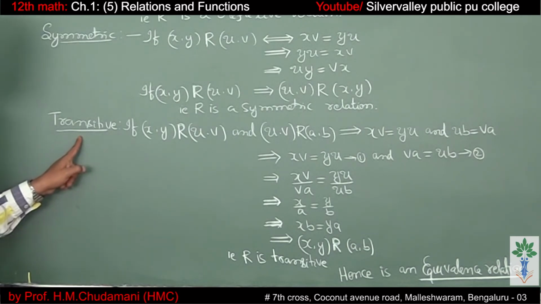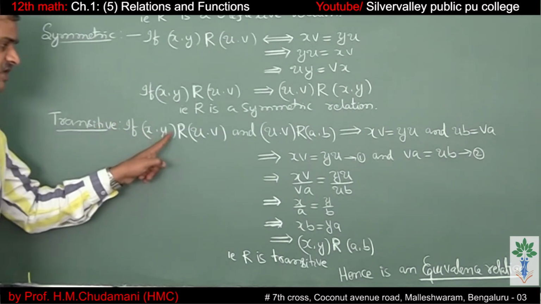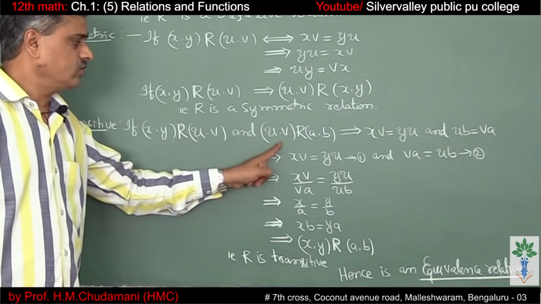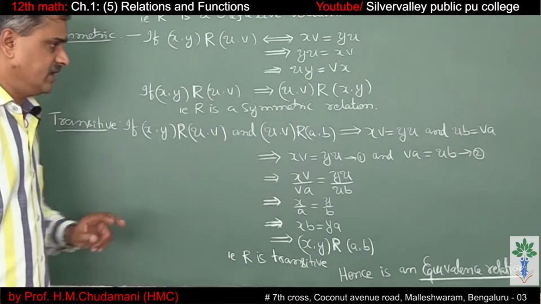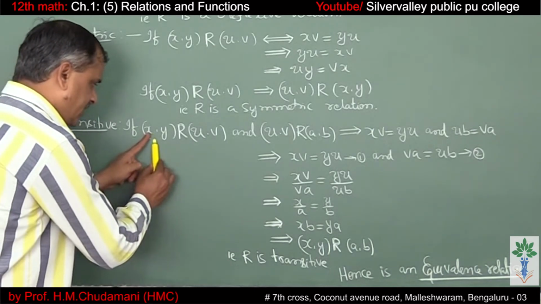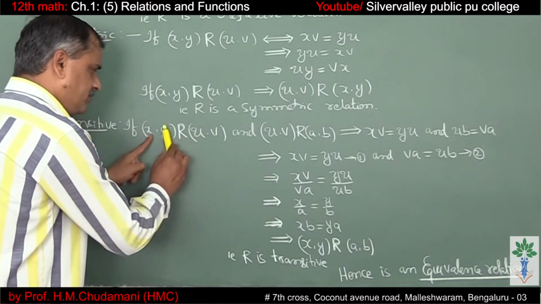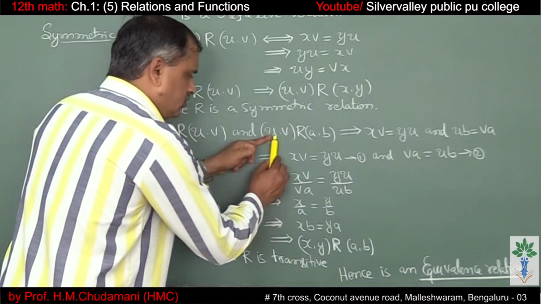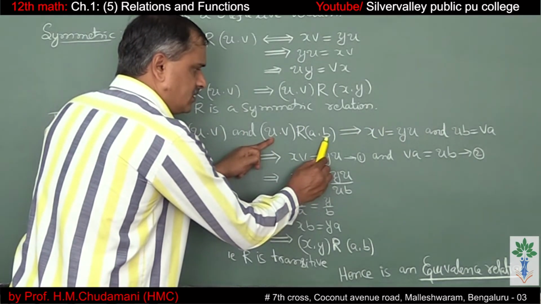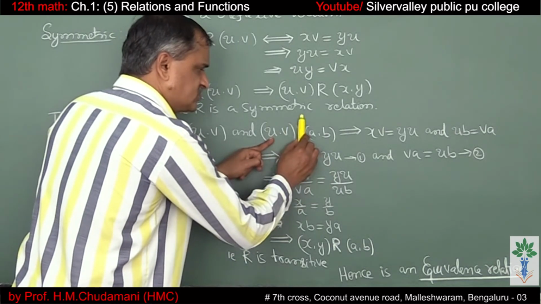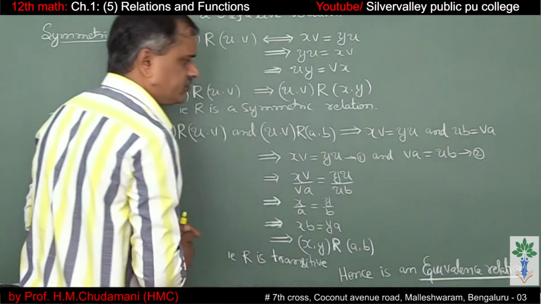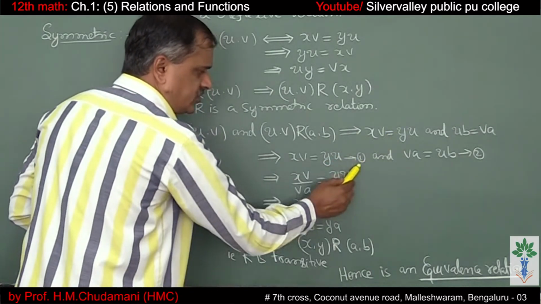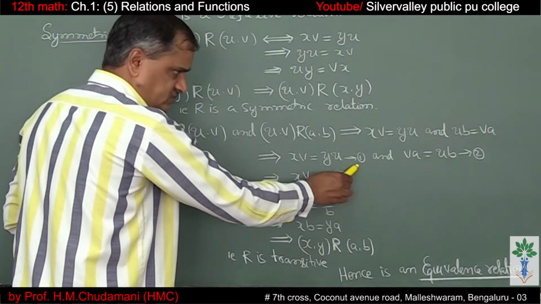Next, let us check transitivity. If (x, y) related to (u, v) and (u, v) related to (a, b), this implies x into v equals y into u and u into b equals v into a. So x into v is equal to y into u. Call it as 1.